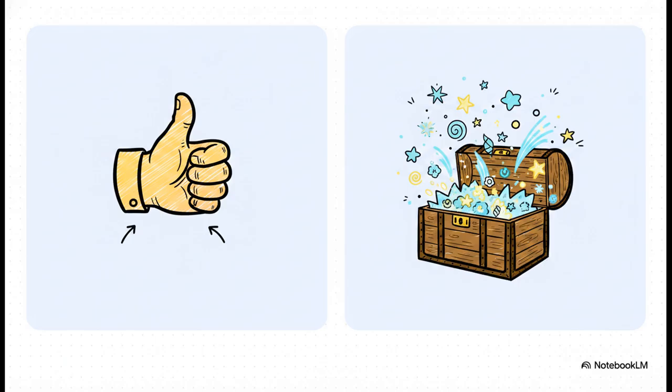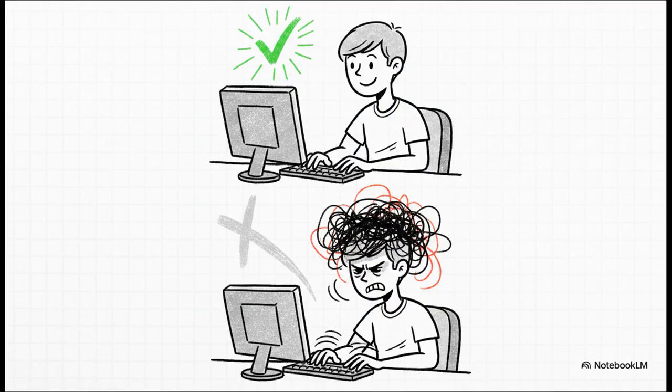The real treasure, the absolute goldmine of data, is implicit feedback. This is the behavioral data that users leave behind without even realizing they're doing it. Let's look at how the system actually reads these implicit cues. By measuring things like dwell time and user actions, the AI learns a ton. If a scholar gets an answer, accepts it, and stops searching, boom, the system registers that as a massive win.